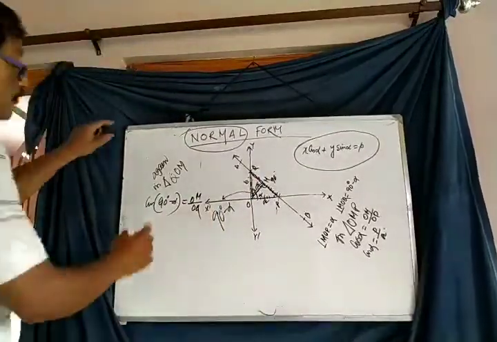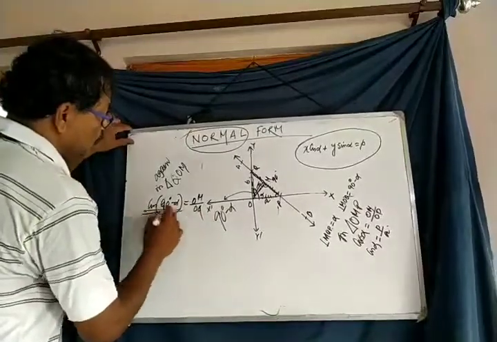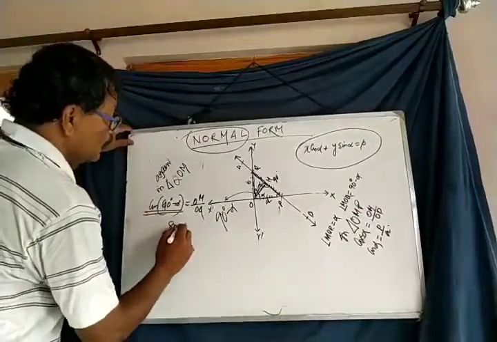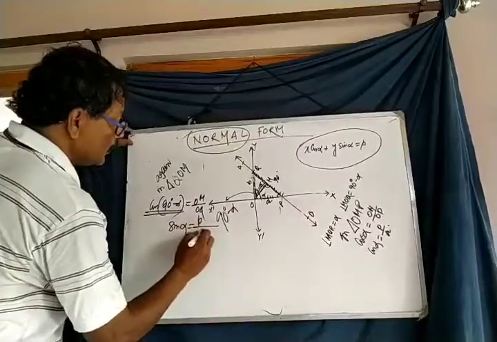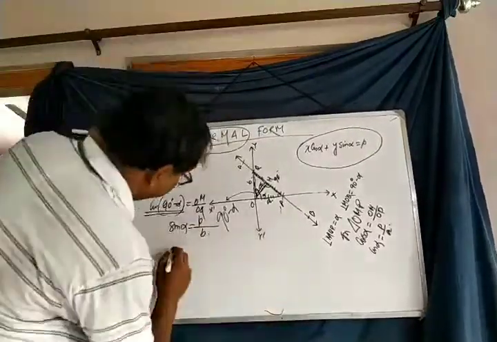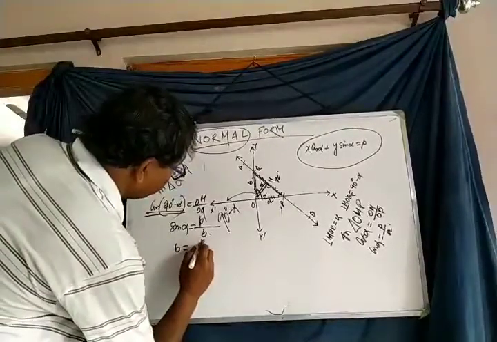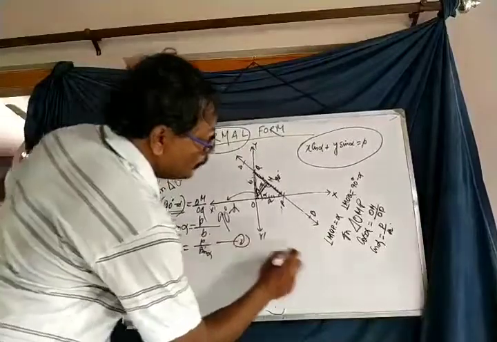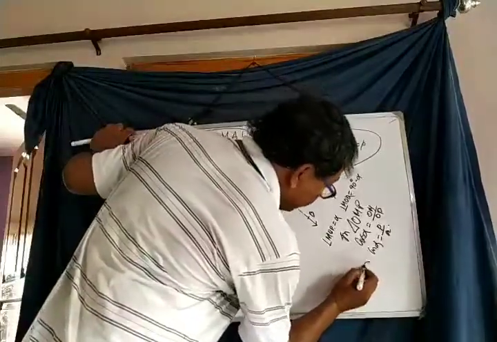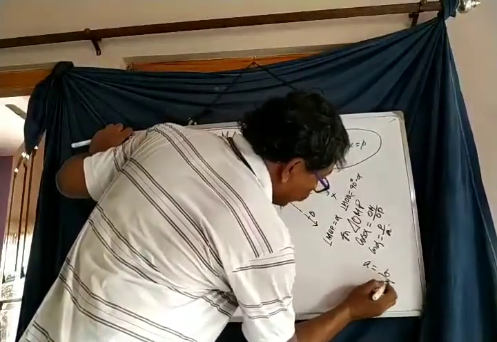Cos 90 degree minus alpha is equal to sin alpha. OM means P and OQ means B. Therefore B is equal to P by sin alpha, and from here A is equal to P by cos alpha.